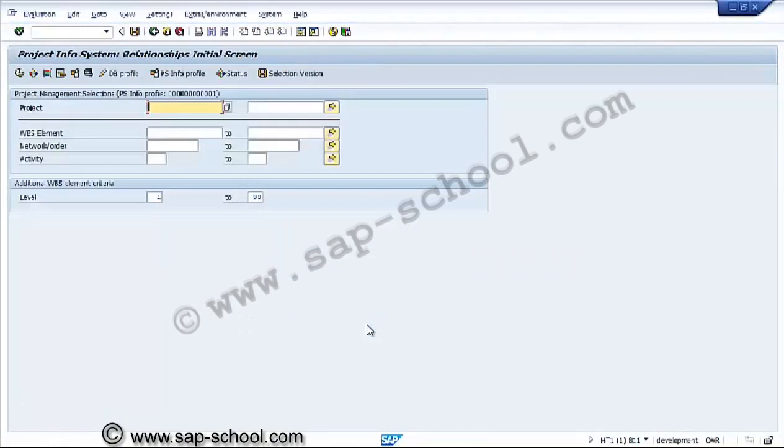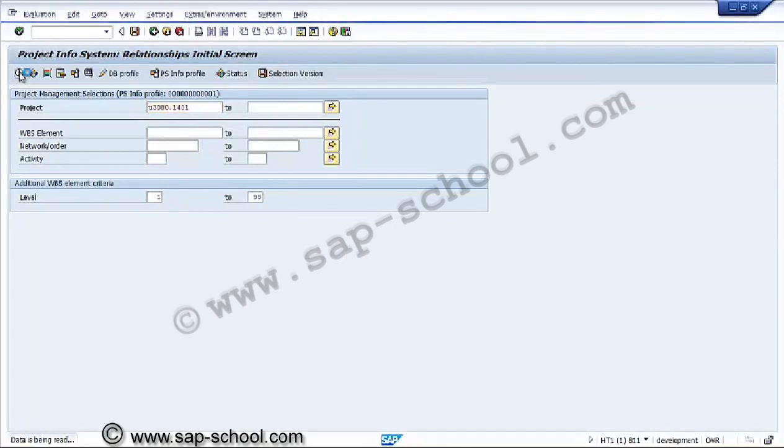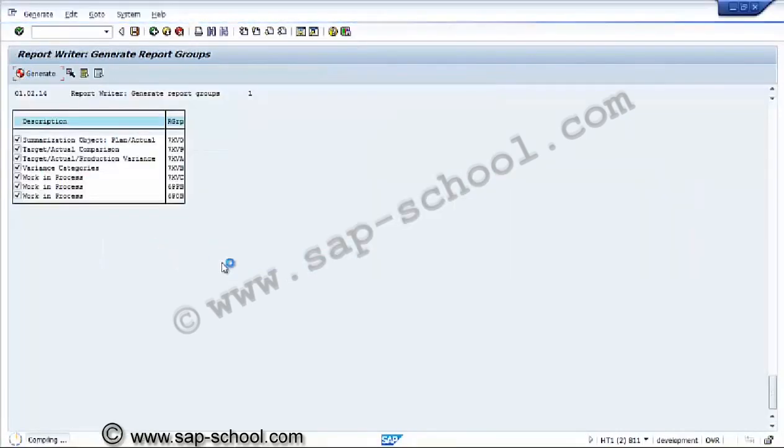So this is the relationship initial view. Here also we execute the information against a report for a project. We'll execute this relationships enhanced project information system. Here 6P6 is the latest report being generated.